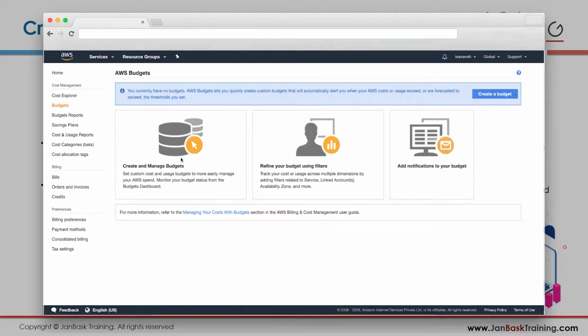So what I want to do is, whenever you are exceeding your limit, I want an email to be sent to me, right? So whenever I exceed my limit, maybe I get charged $1. As soon as I get charged $1, I should get an email. If I get an email, I will be warned, and I can go to my account and delete the stuff that is charging me. So how do you go about doing that?